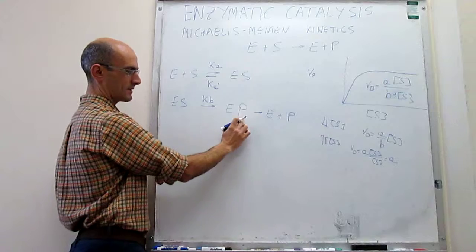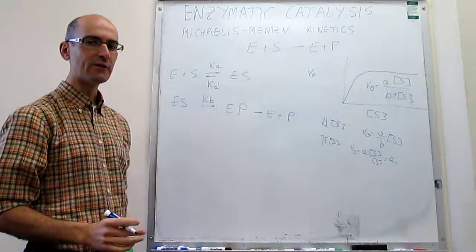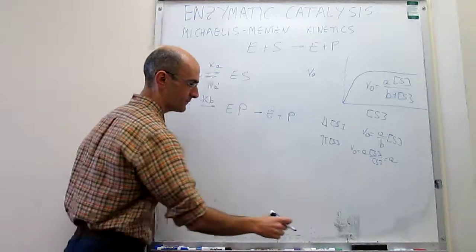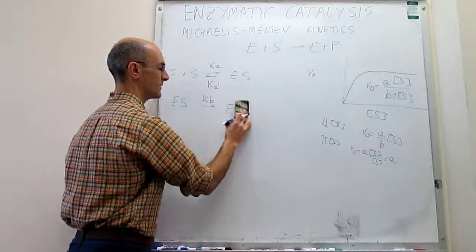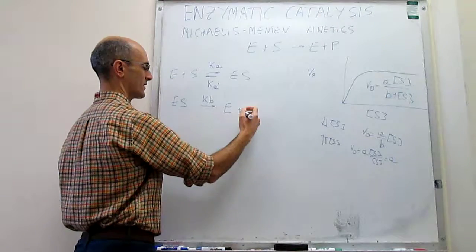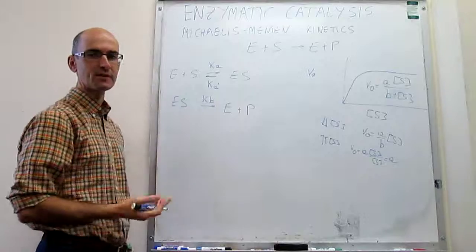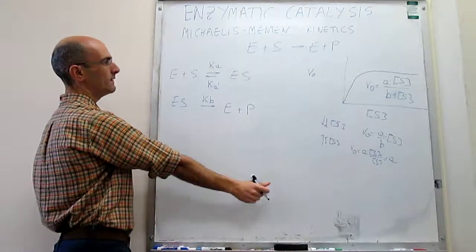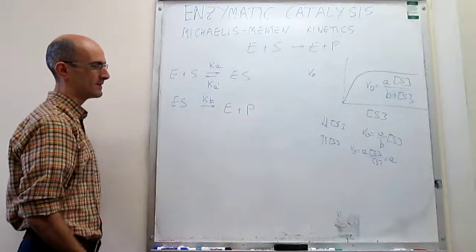But it turns out that this final step is very rarely rate limiting. So we can neglect it altogether and assume that you simply get products directly from the reaction of ES. Again, it's a simplification, but it works well. Of course, if you add these two steps up, then you get the overall reaction.